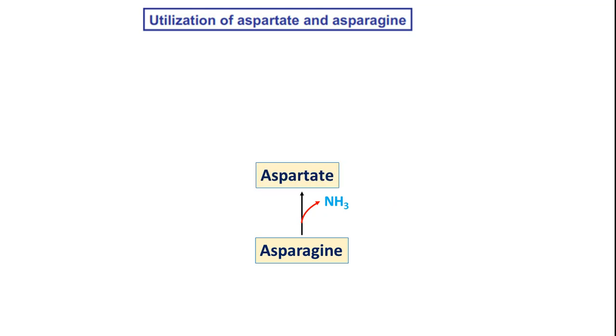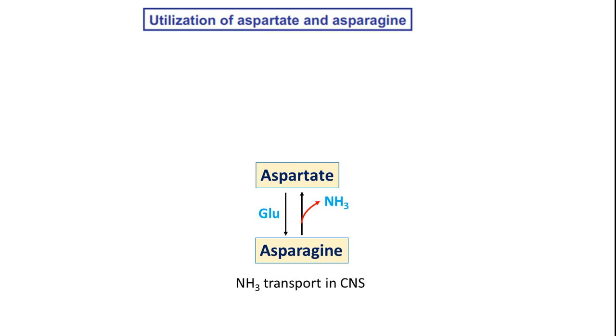Utilization of aspartate and asparagine. How are they utilized? Asparagine, by removing its amino group, gives us aspartate. Aspartate can take up an amino group from glutamic acid to give us asparagine.